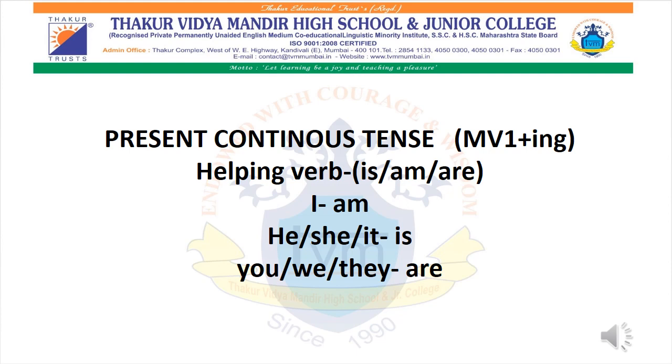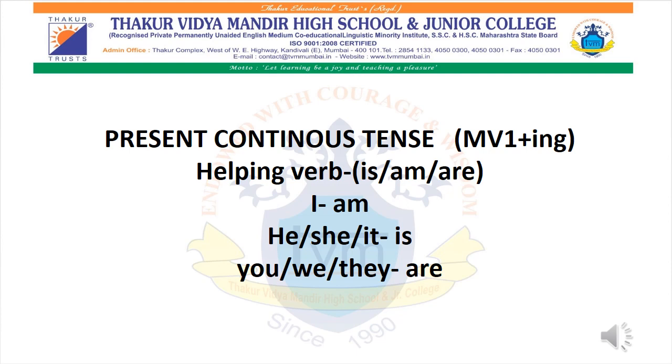Okay. The second one is present continuous tense. If you have forgotten, I would like to repeat it again. If they tell you to convert the sentence into continuous, then the main verb will have ing. And over here, in present continuous tense, the helping verb will be is, am, and are.